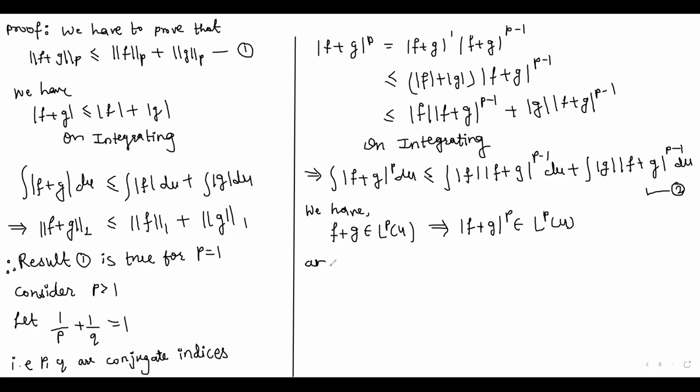And then |f+g|^(p-1) to the power q equals |f+g|^p, that is (p-1)q = p, so q = p/(p-1), that is p-1 = p/q. This means (f+g)^(p-1) belongs to the L^q space over U.